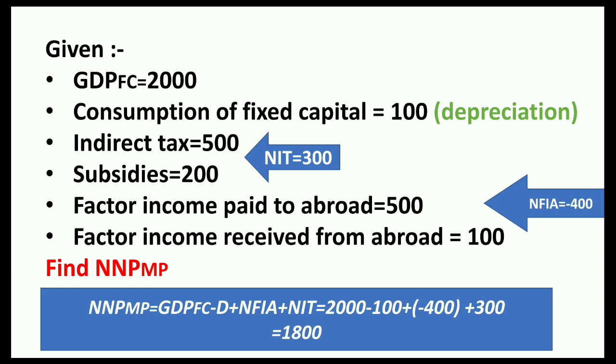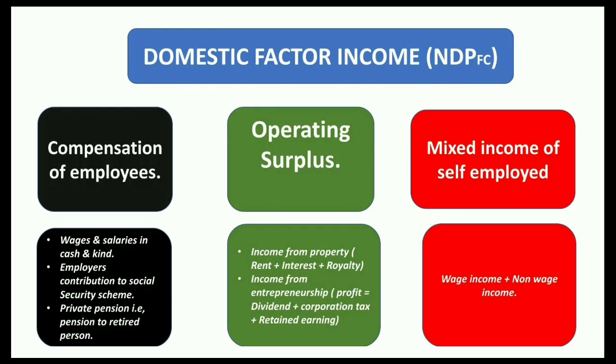So now when we find NNP at market price from GDP at factor cost, we will subtract depreciation, we will add NFIA, and we will add NIT to GDP at factor cost in order to reach NNP at market price, right? Now here is another concept. This concept tells you how you can find NDP at factor cost, that is domestic factor income, right? Whenever there is factor income, the variable is always in factor cost, not in market price.